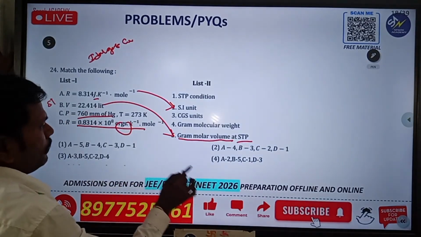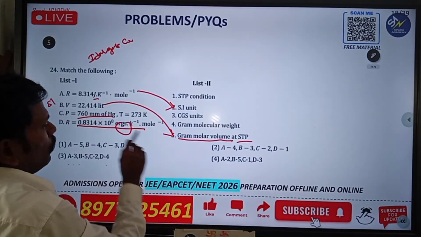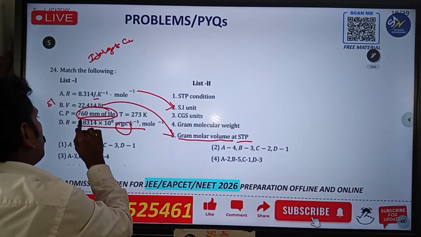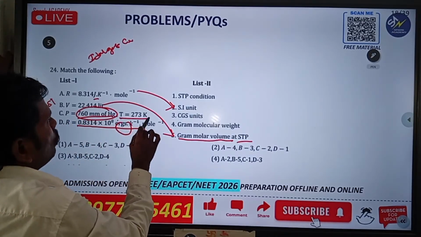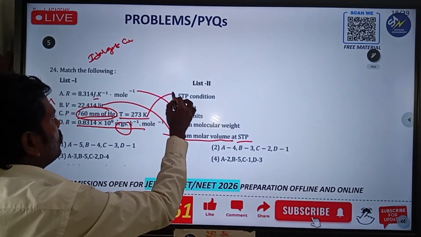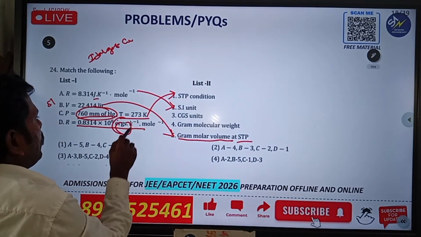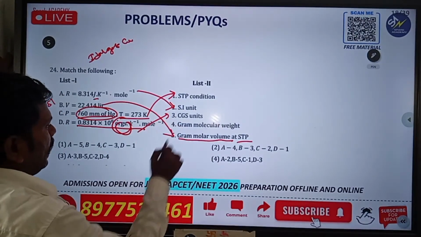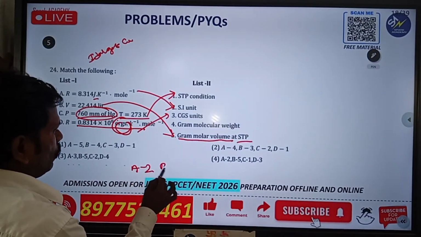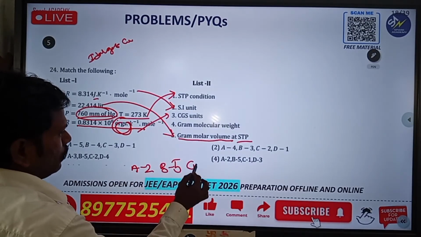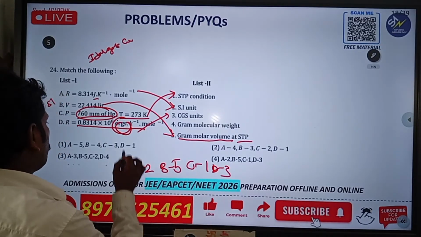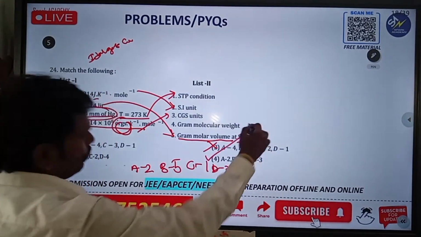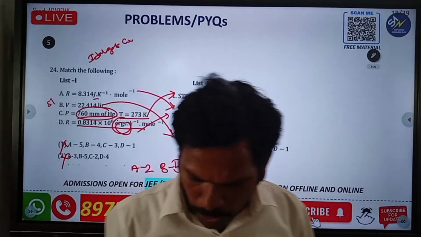B should be 5. Next one is C. P is equal to, at STP condition, 1 atmosphere or 760 mm Hg. T should be 273 at STP condition. So this is the option. And the last one is X, which is going to be the CGS unit. So the answer is A is equal to 2, B is equal to 5, C is equal to 1, D is equal to 3. That option is not correct. This is also not correct. The answer is 4, Nana. 4 is the correct answer. We have to observe like that.